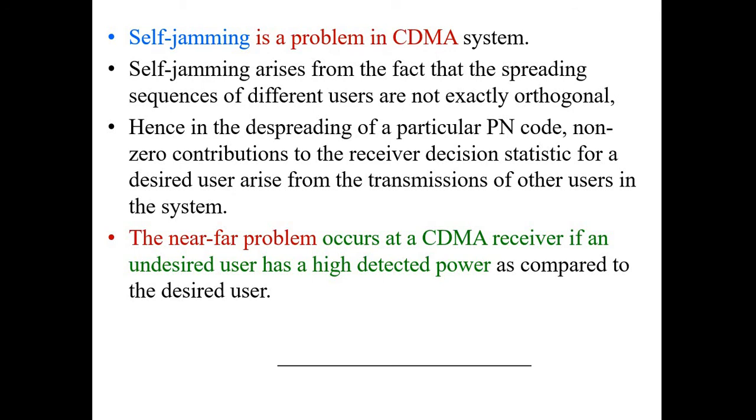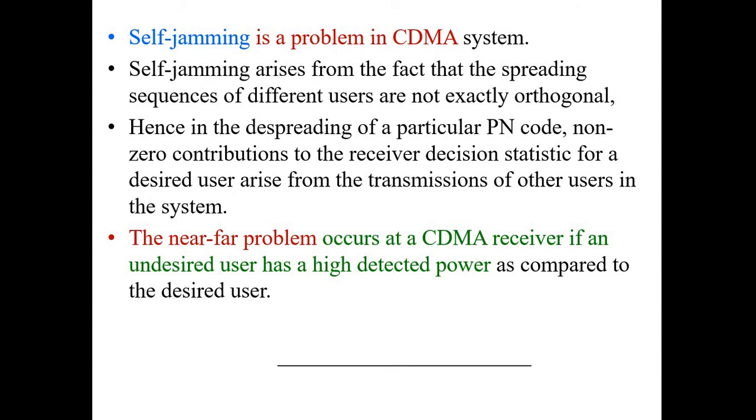Another problem that arises in CDMA is called self jamming. Self jamming arises due to the spreading sequences of different users. If they miss the orthogonality, there is a chance of self jamming. So when we despread based on the pseudo random code, we can decorrelate all the individual signals. Once we decorrelate on the receiving side, only then can we prevent this kind of interference, possibly with ISI, inter-symbol interference.